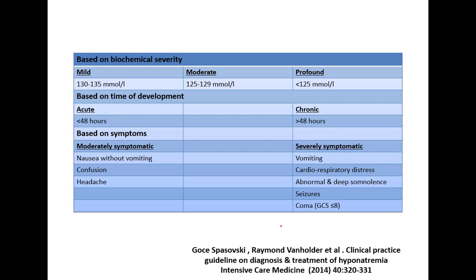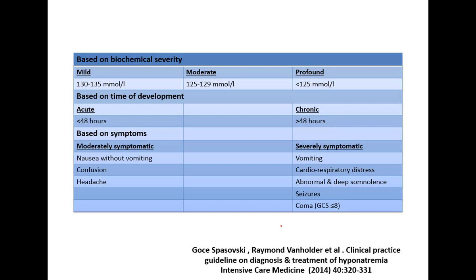So on the basis of biochemical severity, on the basis of lab value, if the patient has a serum sodium level of 130 to 135, that is mild; moderate is 125 to 129; and profound. It is replaced from severe because in the symptoms the word severe is used, so to avoid confusion, the word profound is used in its place. And if the patient has severe hyponatremia, serum sodium level is less than 125. Based on the time, acute and chronic, already discussed.